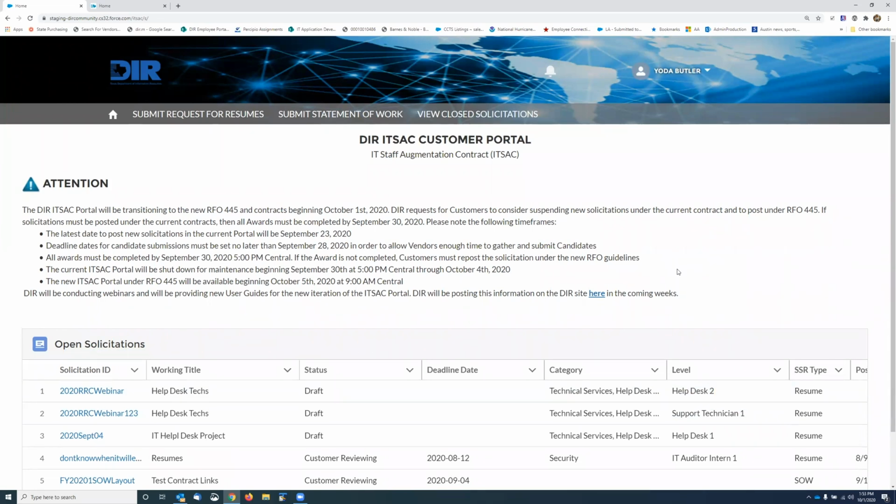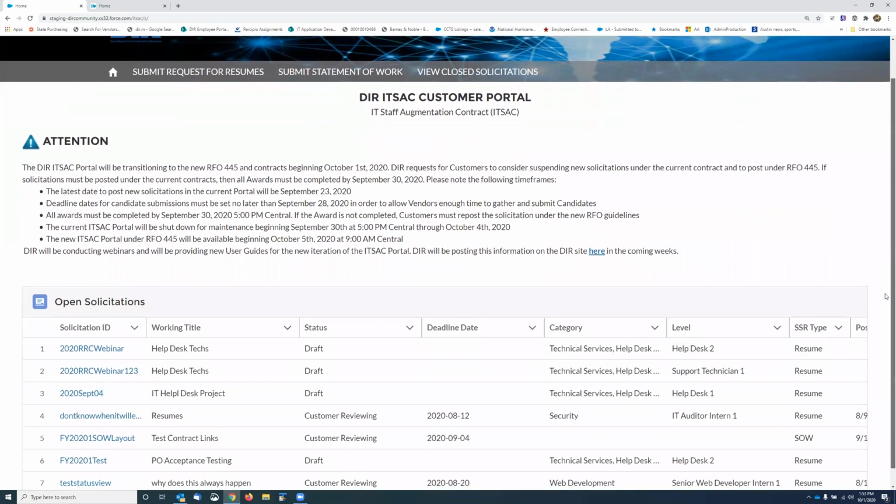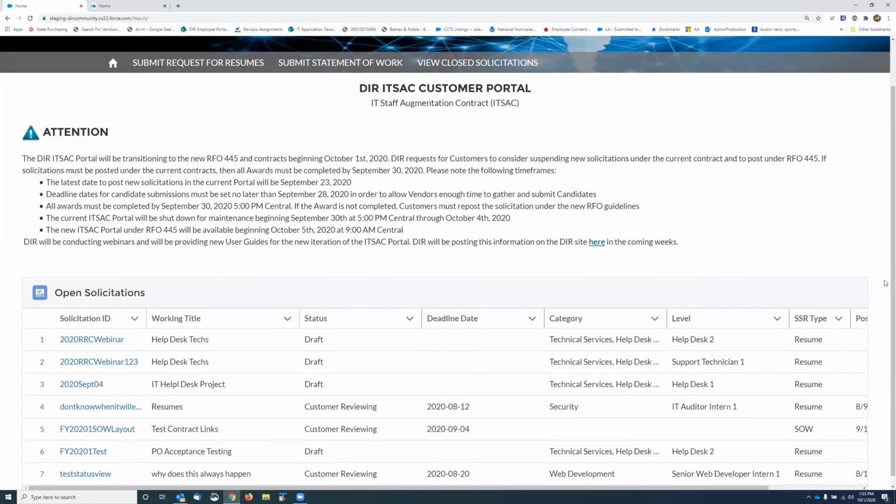As I'm saying, anybody who's used this in the past few months knows that that cloning button is going to come in handy. So the next thing, go ahead. Oh, and as Beth mentioned, some of the new features will be once the solicitation has been posted, you can only edit the deadline date.